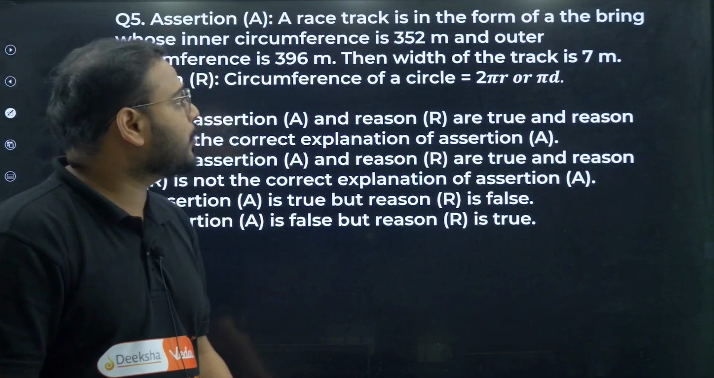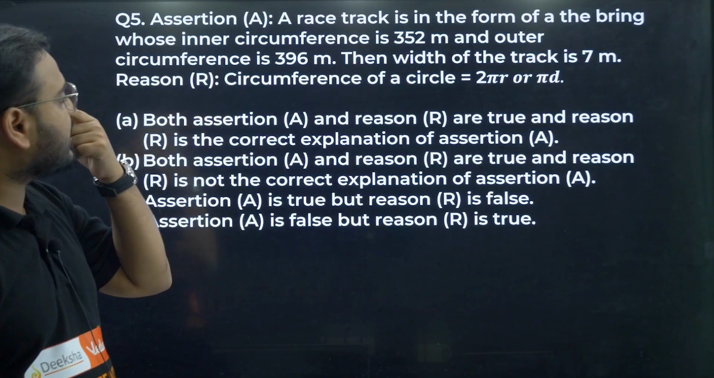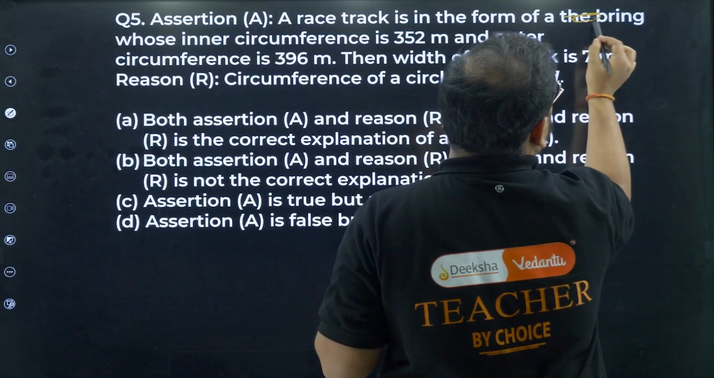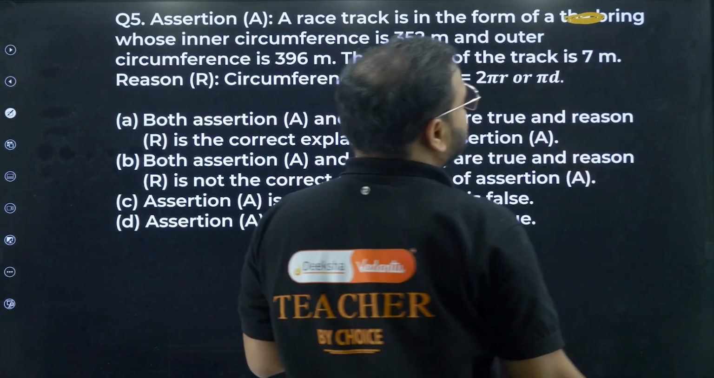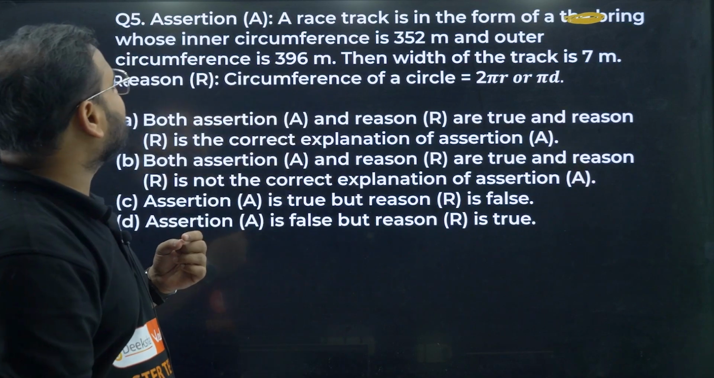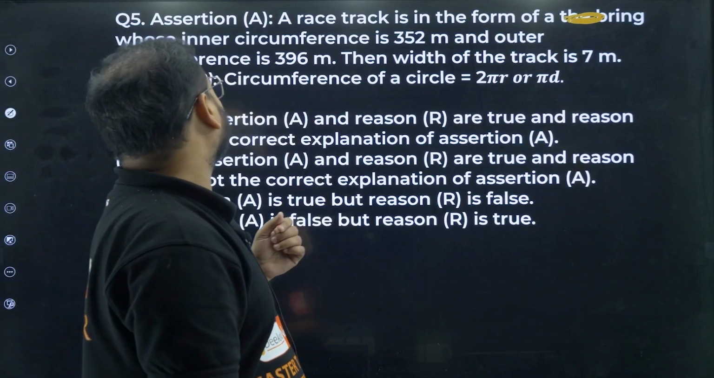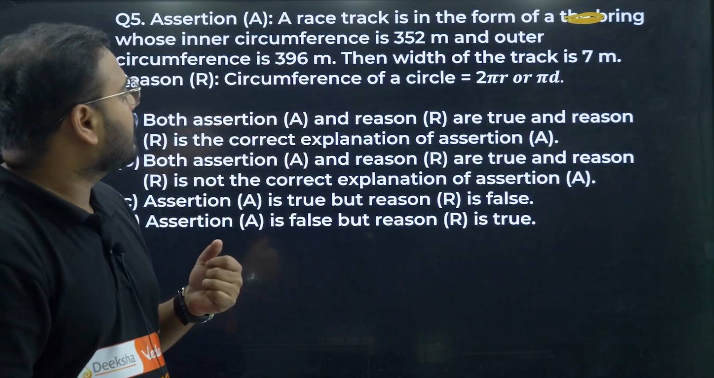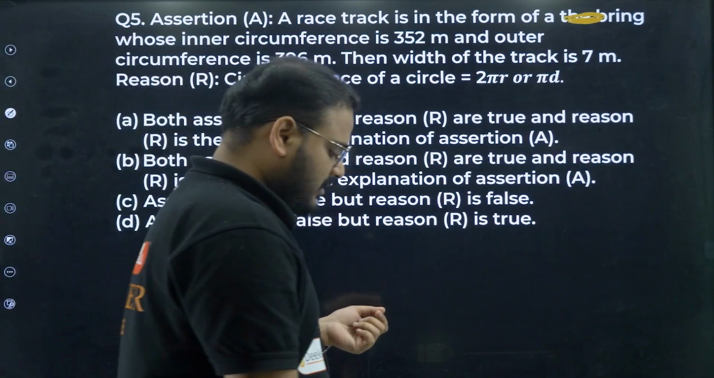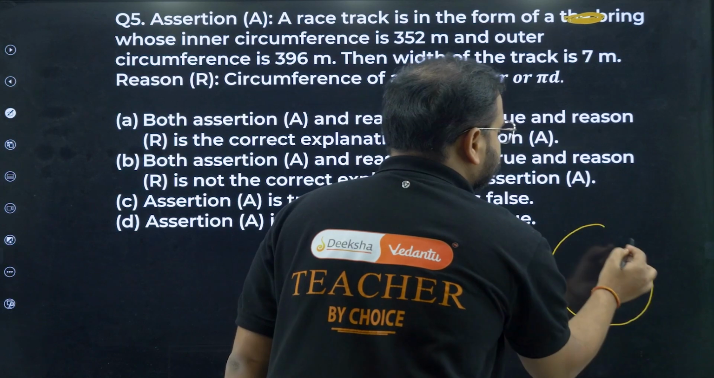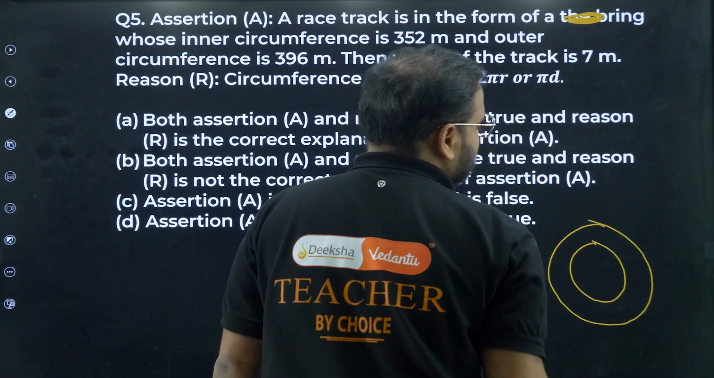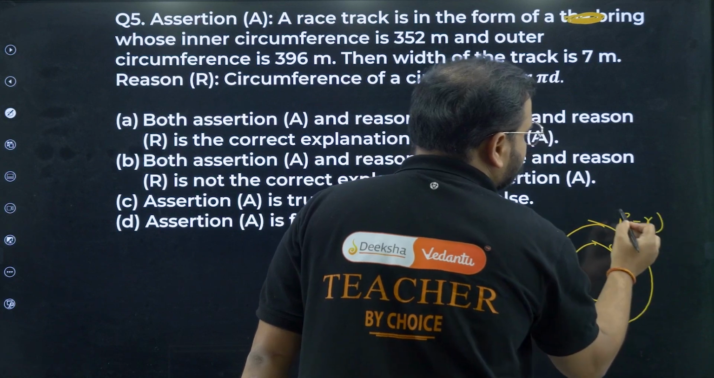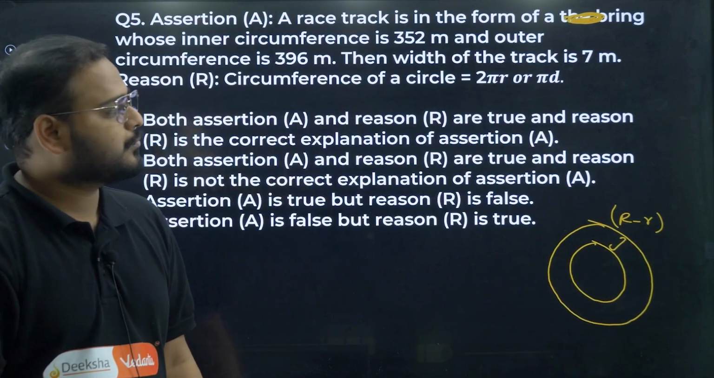Now question number 5, have a look. Assertion: a race track is in the form of a ring whose inner circumference is 352 meters and outer circumference is 396 meters. Then the width of the track is 7 meters. Remember the width: this was small r. The width was R minus r. So we are looking for the value of R minus r.